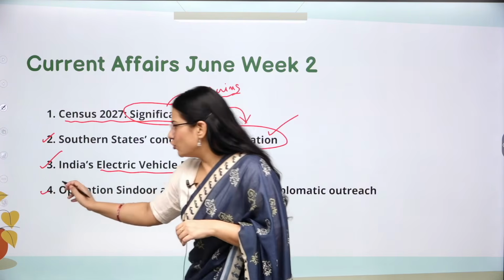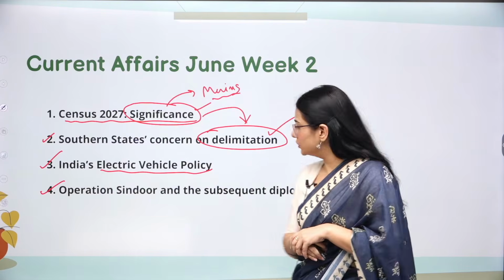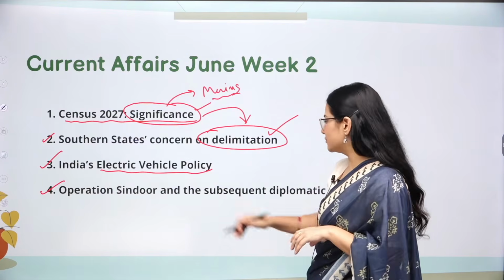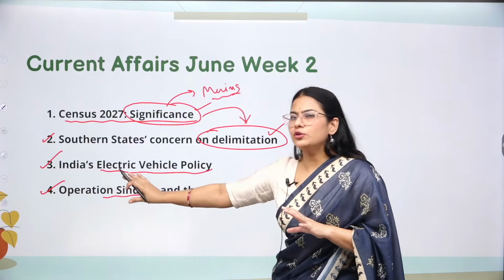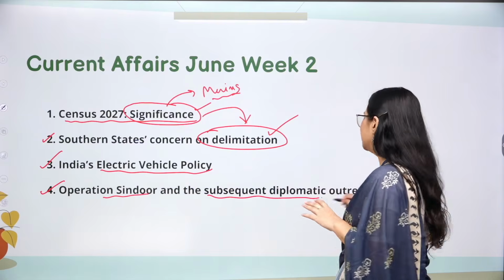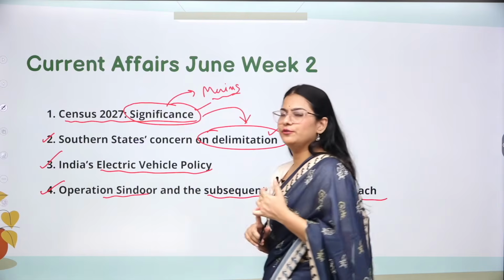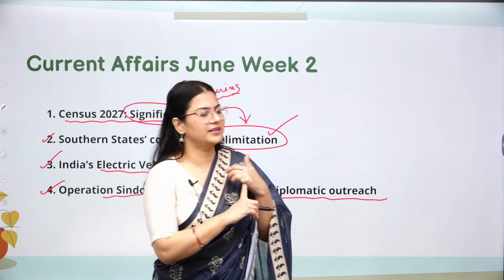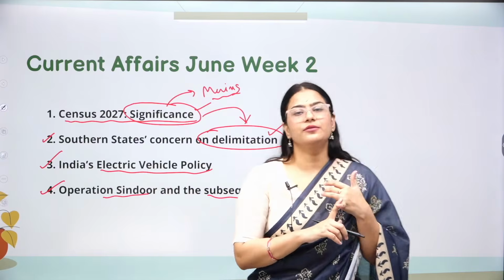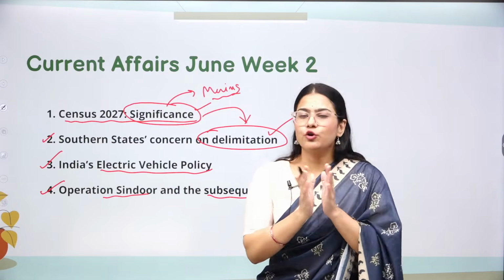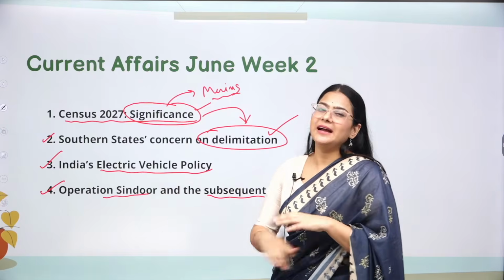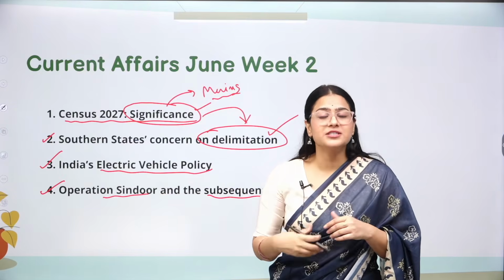Then we go to our fourth news, which is based on Operation Sindoor. Basically it is not so much about Operation Sindoor, but more about the subsequent diplomatic outreach. We all know that we sent our diplomats and envoys all over the world to put up the issue of Kashmir from the Indian side, and that it was not much recognized at the international level.